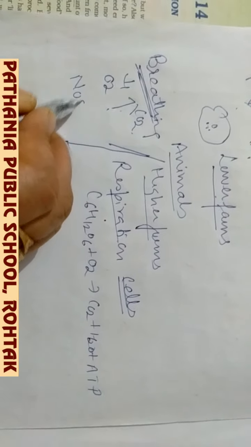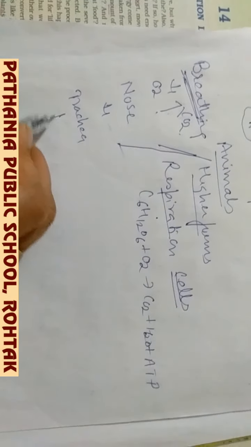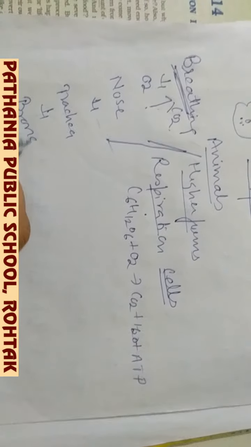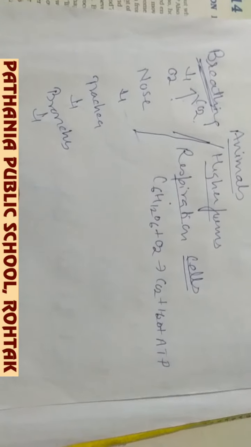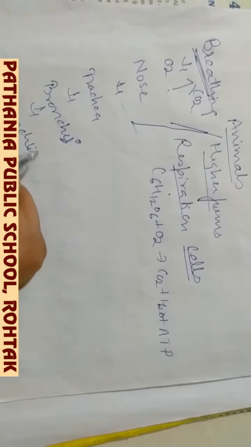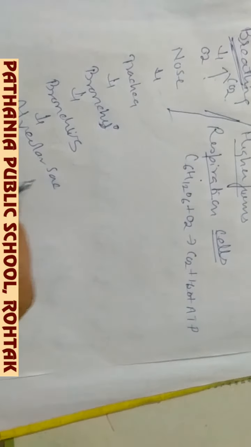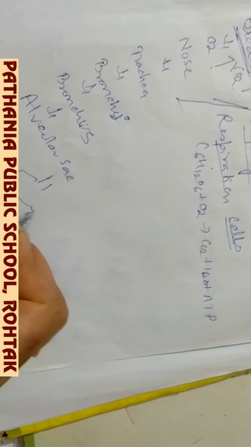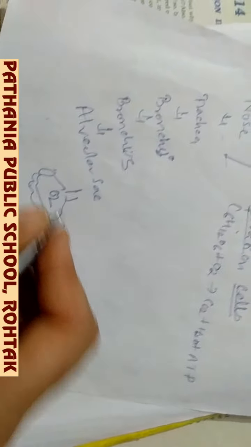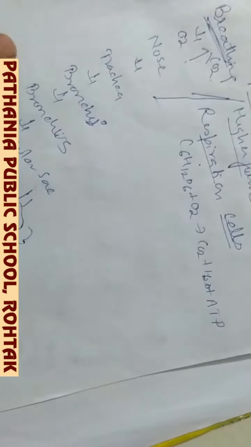From the bronchi, and then the bronchioles, the alveolar sacs are there. These alveolar sacs are surrounded by blood vessels, so that the oxygen which has entered into the alveolar sac will get diffused into the blood, and this blood will get oxygenated. Once the oxygen gets diffused into the blood, this blood gets oxygenated. So this way oxygen has entered into the blood.